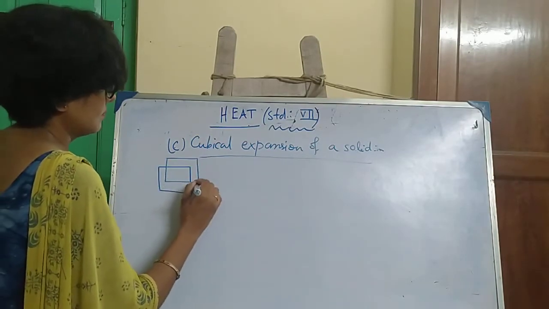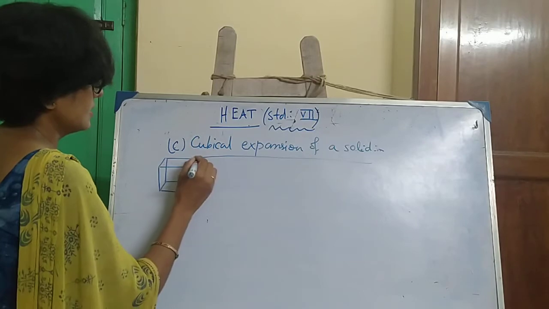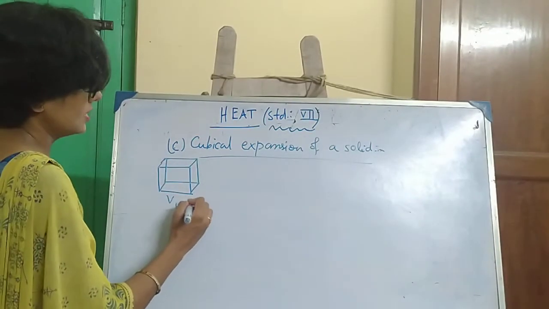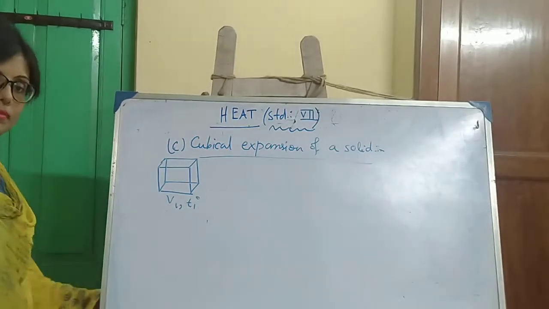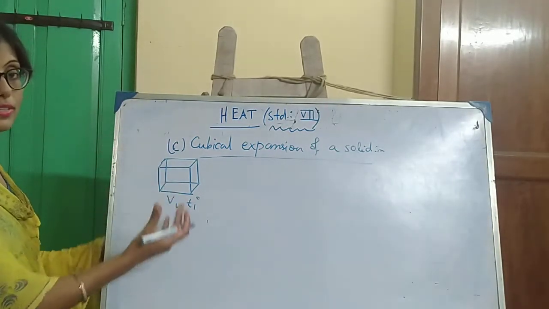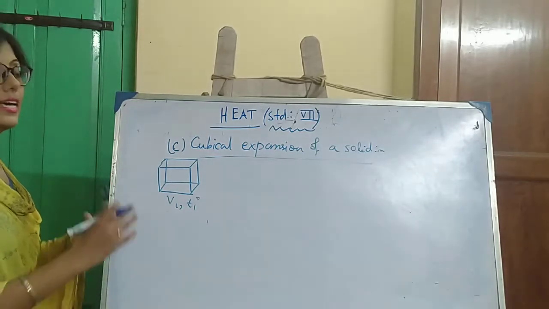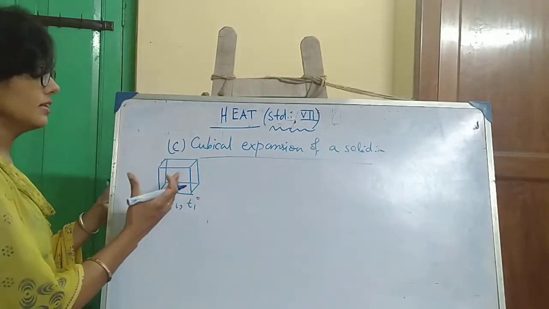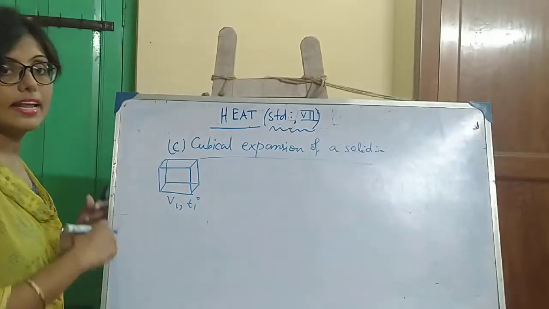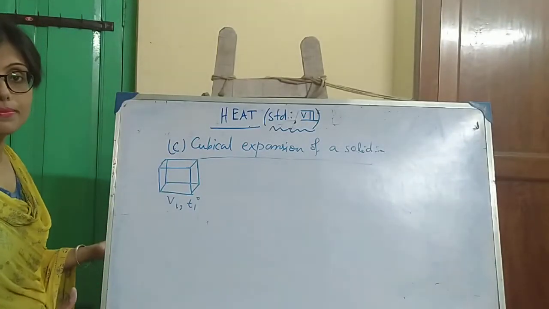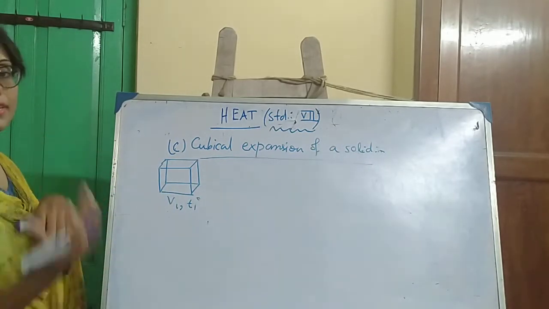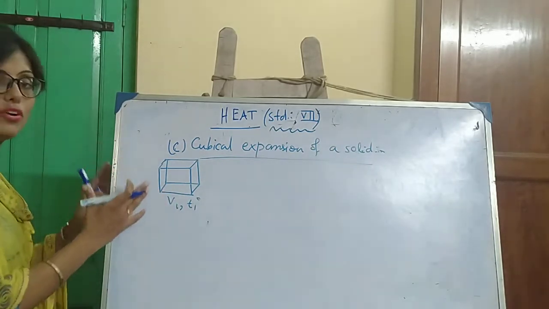cube is taken whose initial volume is V1, initial temperature is T1 degree. Same as before, we are heating the solid cube, the 3-dimensional object, and all the dimensions, that means length, breadth and height, are expanding due to heating. So the temperature is increased as well as the volume.